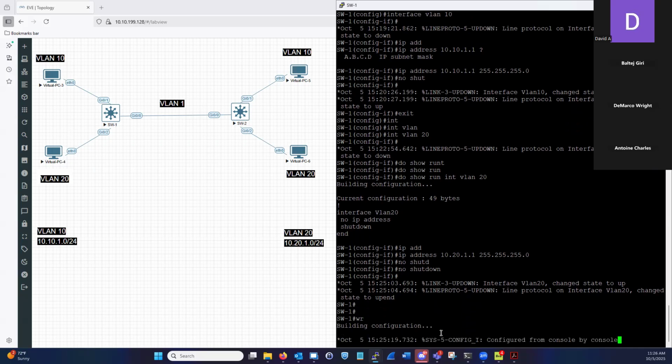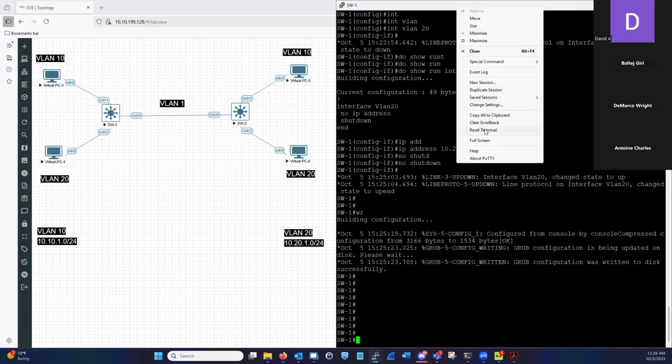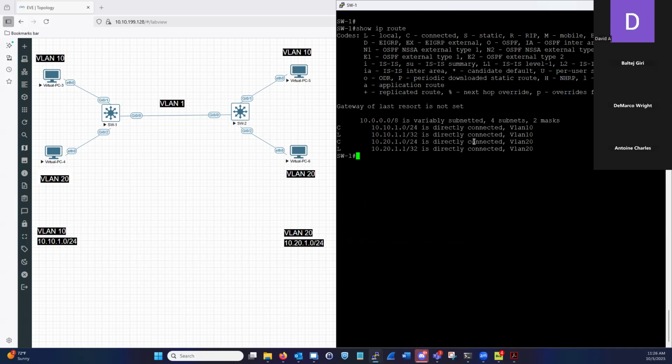Okay. All right. So with that being said, we should now have a routing information base. Let's do a show ip route and look at that routing information base. Routing information base is another term for a routing table. So we see it here, right? We have two things.